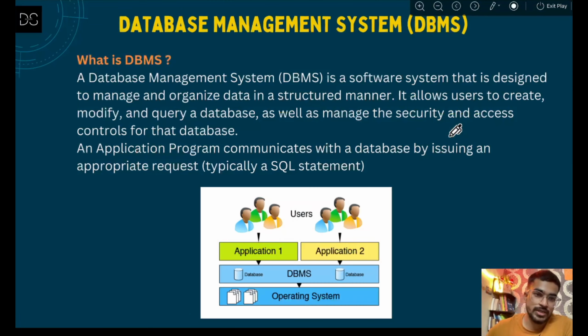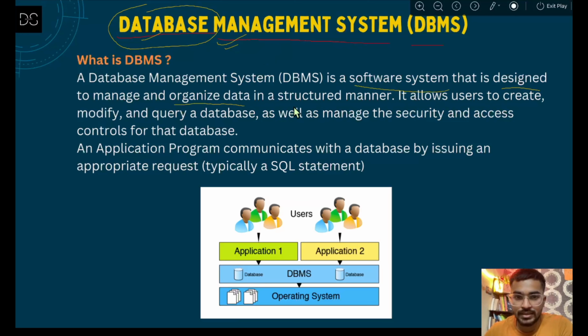So next we are going to understand what is actually DBMS. You have understood what a database is. Now you are going to understand what a database management system is. As the name suggests, it is a management system for a database. Whatever database you have seen, you should have a management system to manage it. That means it is a software system designed to manage and organize the data in a structured manner, and it allows users to create, modify and query a database as well as manage the security and access control for that database. So whatever management is being talked about here, like what are the management that you can do?